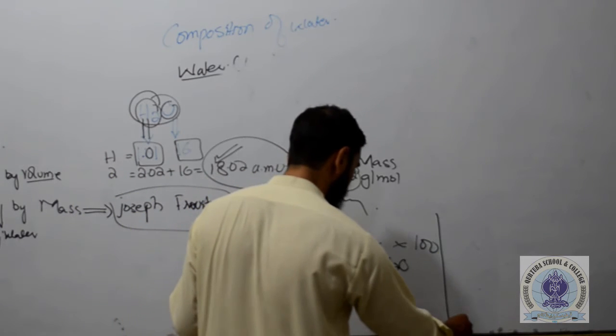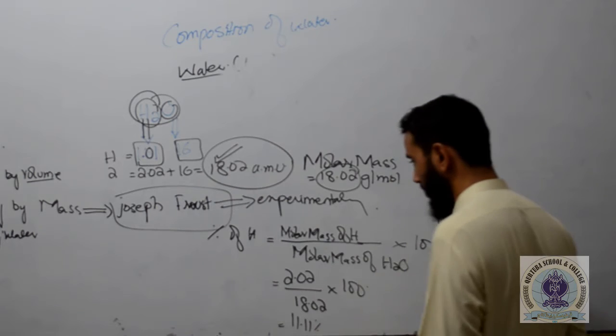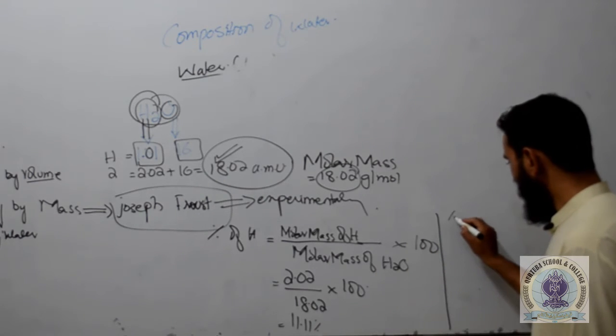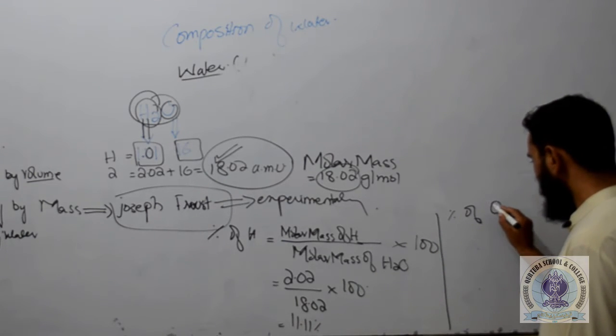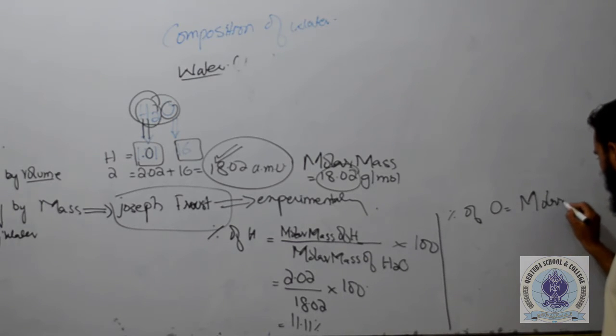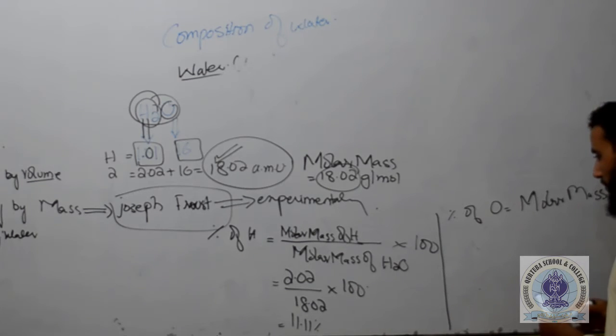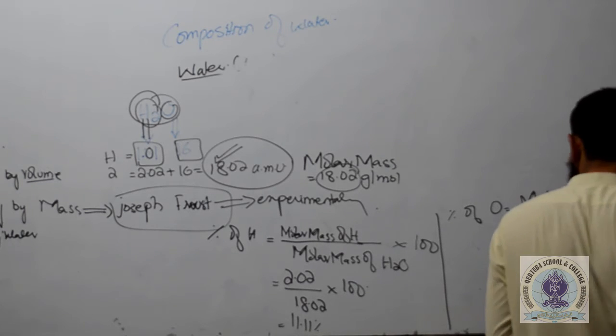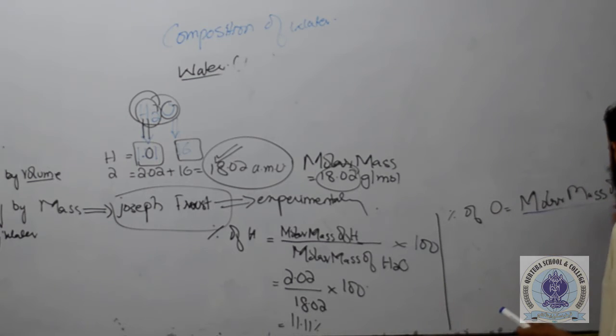So according to Joseph Frost, to experimentally determine the percentage of oxygen, it is molar mass of oxygen divided by molar mass of water, multiply 100.